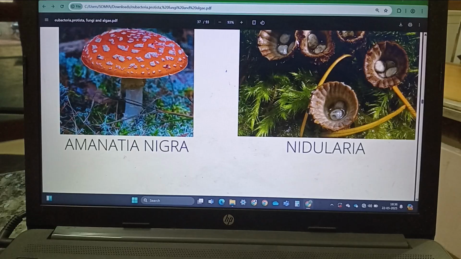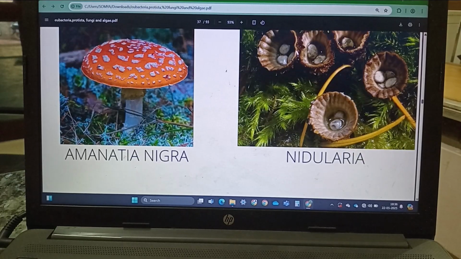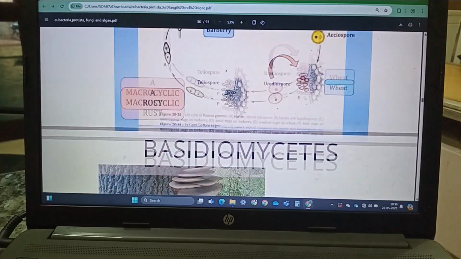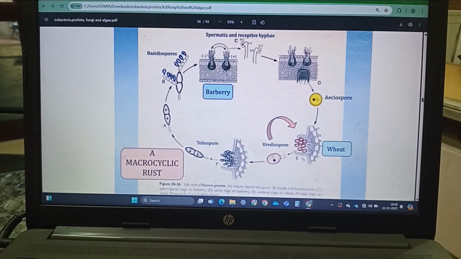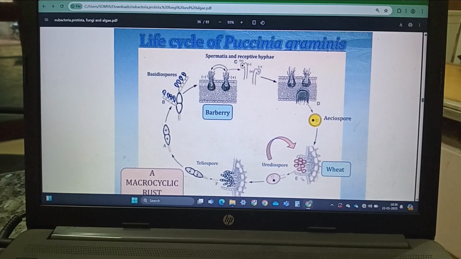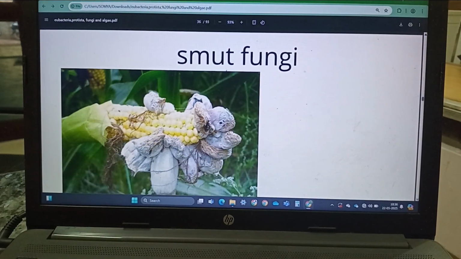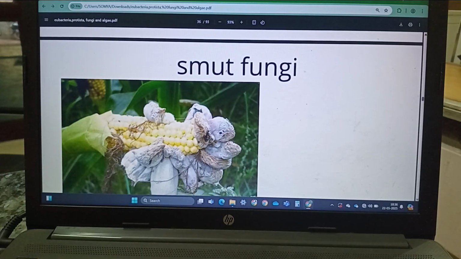I told you about the sexual reproduction. The asexual reproduction is absent in the basidiomycetes. The mycelium is branched and septate, and they cause plant diseases such as the rust and the smuts. You see the rust of the wheat and the smut of the maize.